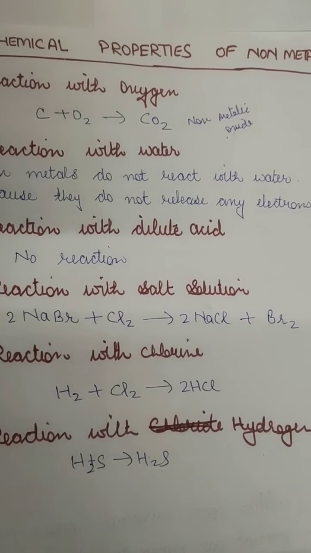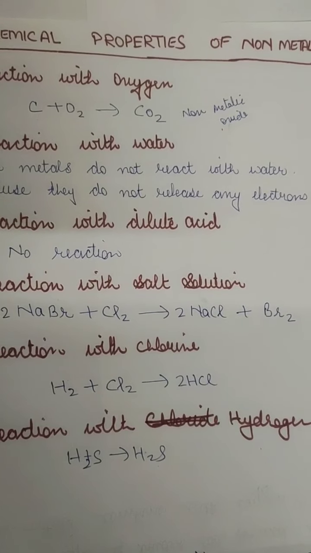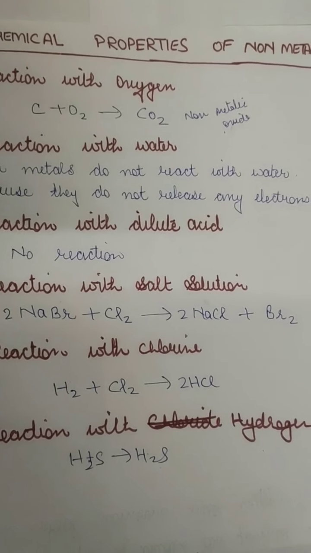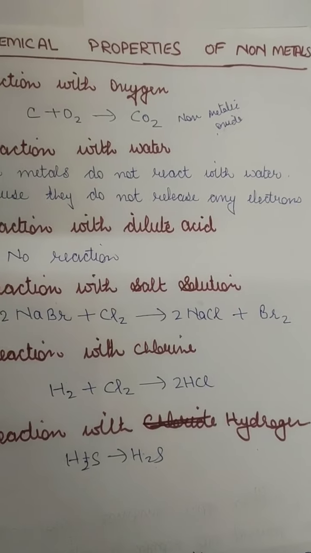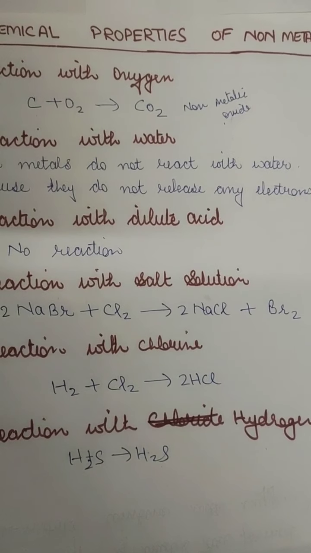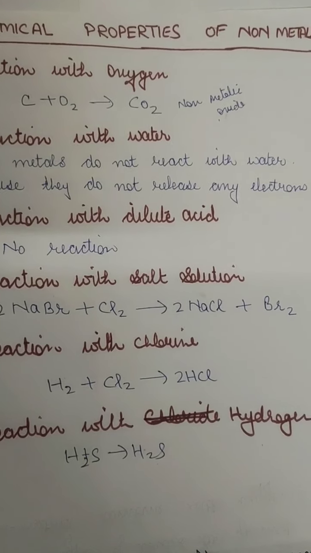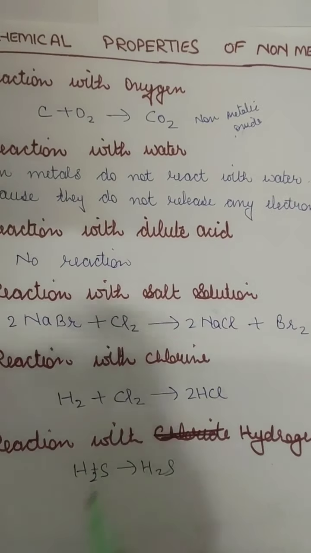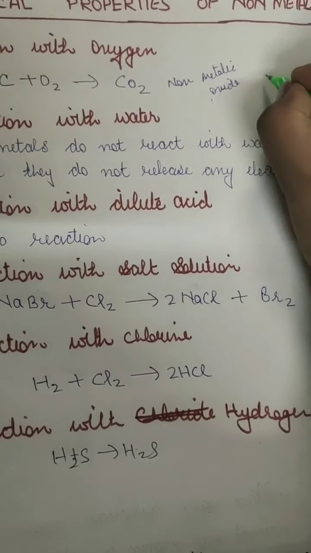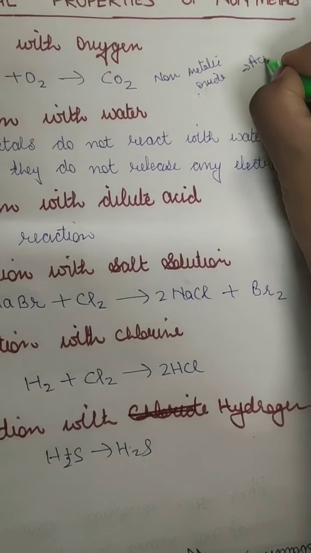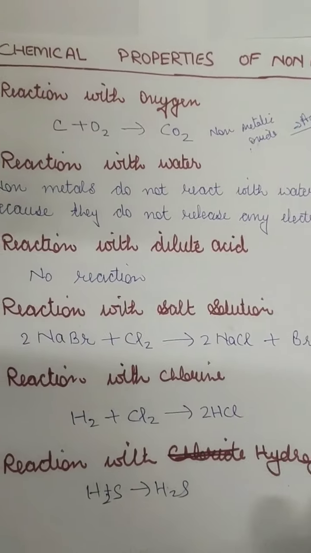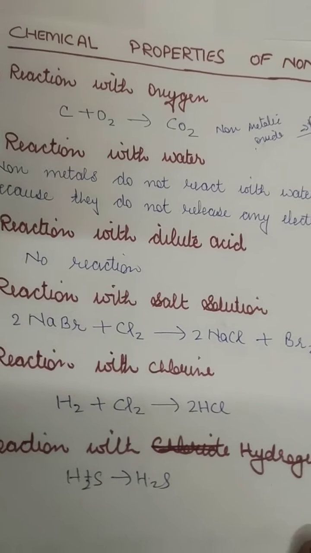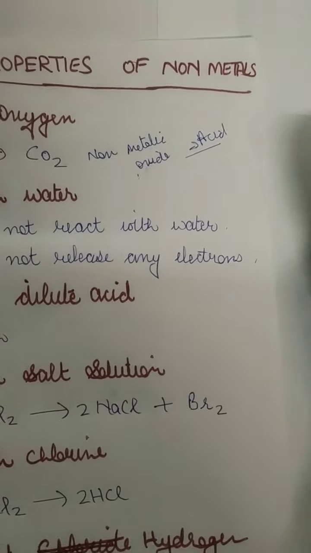Whenever we react any metal with oxygen, it produces metallic oxides. Like when we burn magnesium in the presence of oxygen, it gives magnesium oxide, and it is a basic oxide. But the non-metallic oxides are called acidic oxides. Now we will do a few more examples. Sulfur is also a non-metal.